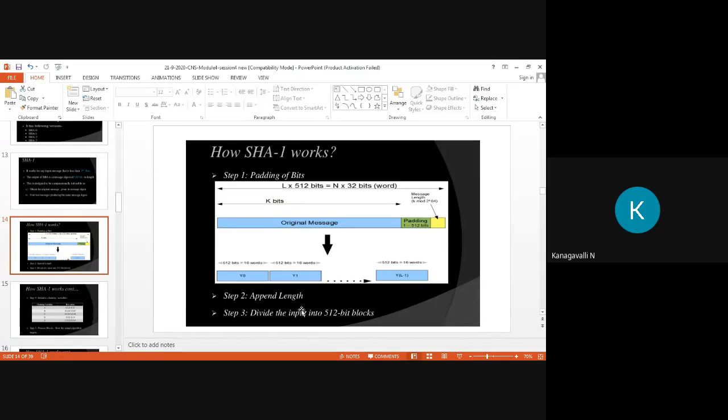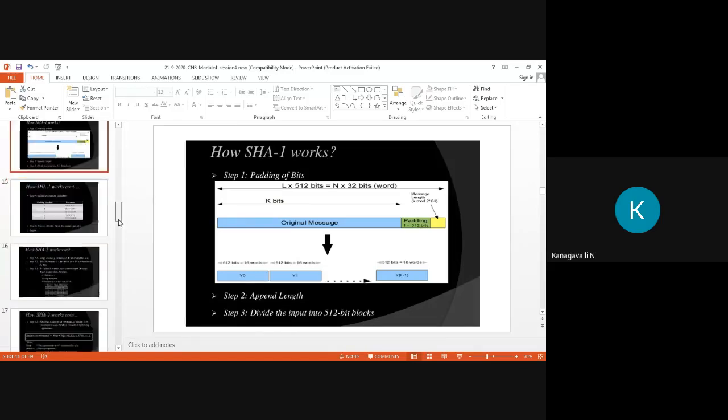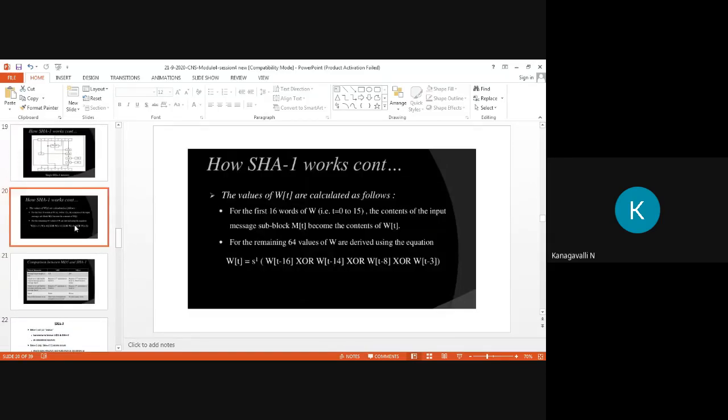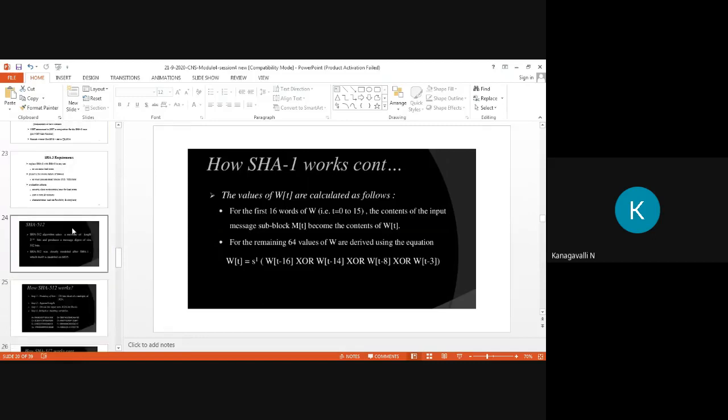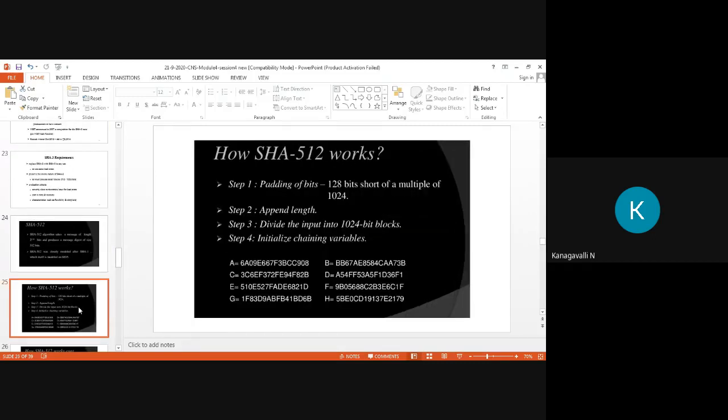Here the padding bits is 1 to 512 bits, but in SHA-512, 1024 bits, right? And the second one is append length, the same there also. Then step 3, divide the input into 512 bits for SHA-1. Here in SHA-512, divide the input into 1024 bit blocks, right?